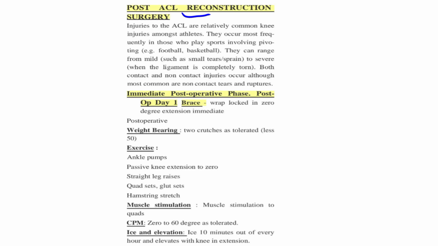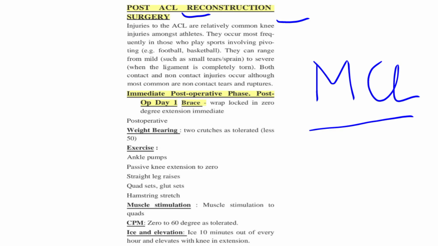Injury to the ACL is common, but in the knee joint, the medial collateral ligament is the most commonly injured ligament. Injury to the ACL is also very common among athletes. They occur most frequently in those who play sports involving pivoting and physical contact, such as football and basketball. They can range from mild to severe. It can cause a tear or sprain to the ligament, or it can cause a completely torn ligament.